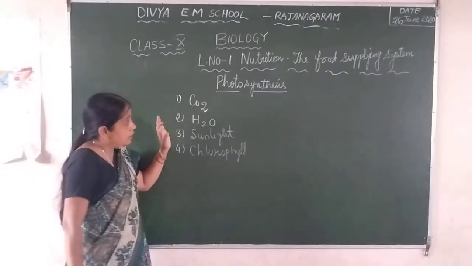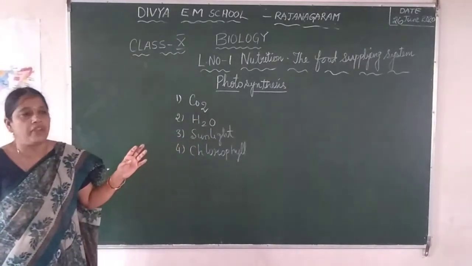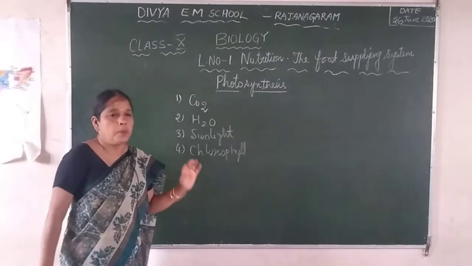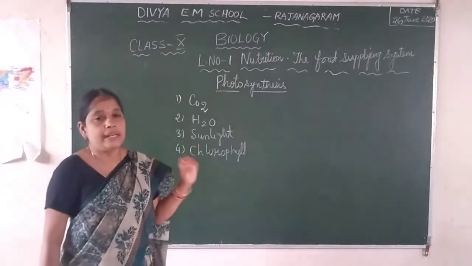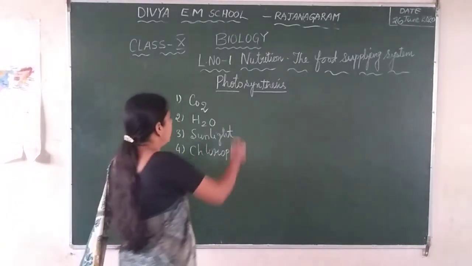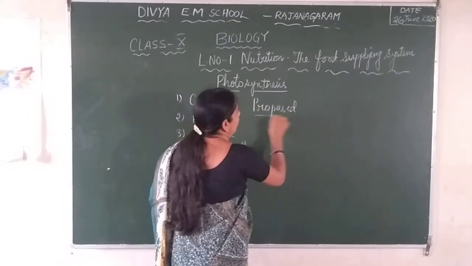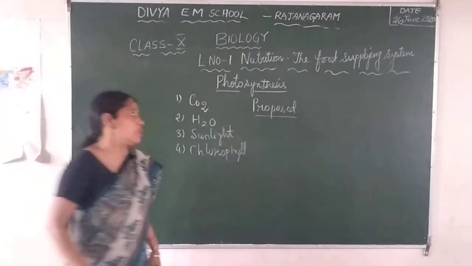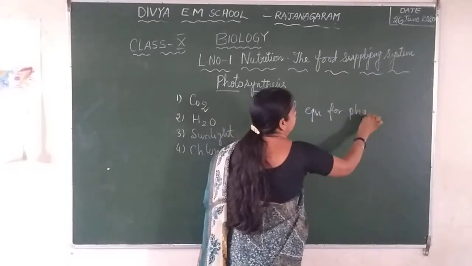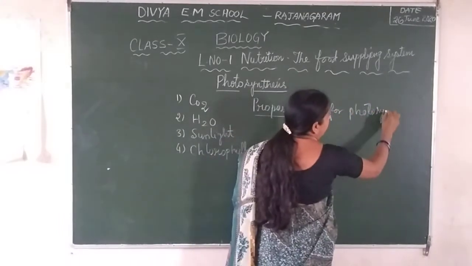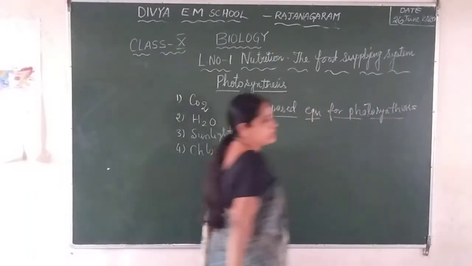That means the photosynthesis equation. Whenever there is a chemical equation, it should be represented in the form of an equation. The first proposed chemical equation for photosynthesis is given by a scientist named C.B. Van Neel. Proposed in the sense, not final, not balanced. It is a 1-mark question, very important 1-mark question. Who has given the proposed equation for the photosynthesis first time?